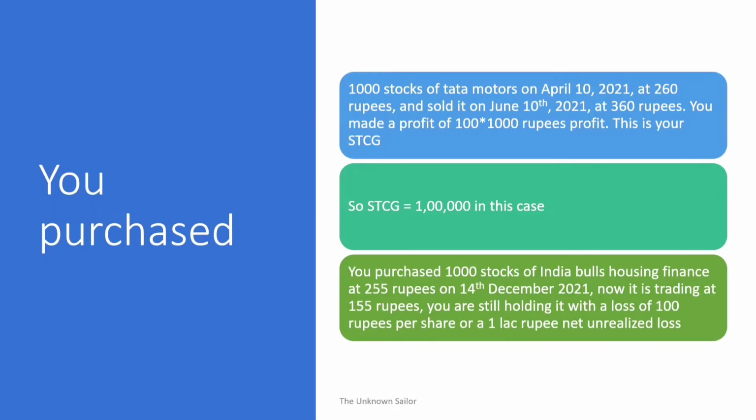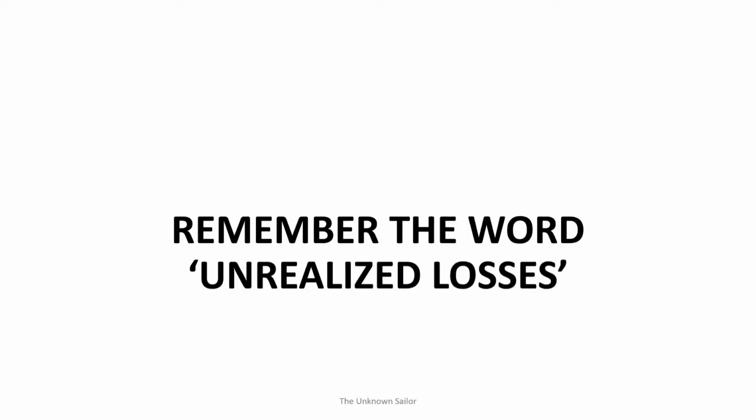Also, you purchased 1000 stocks of India Bulls Housing Finance at 255 rupees on 14th December 2021. Now, it is trading at 155 rupees. So you're still holding it because it is making a loss and the loss right now is 100 rupees per share or 1 lakh rupees of net unrealized loss. Remember the word unrealized losses.